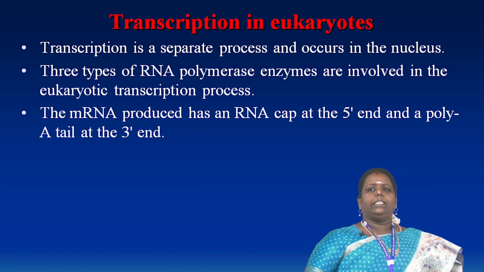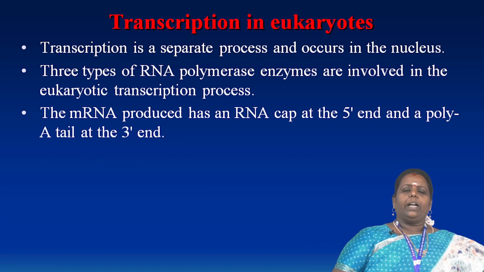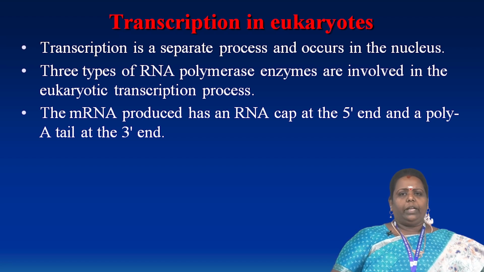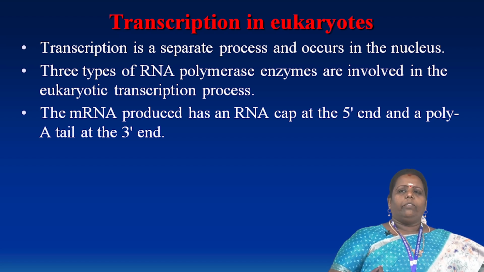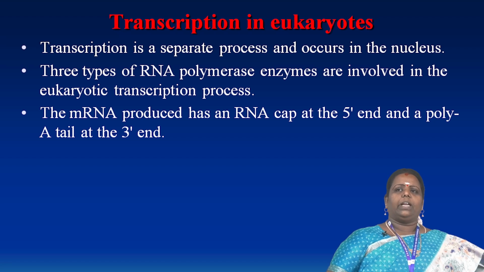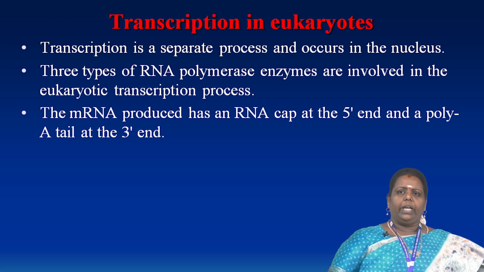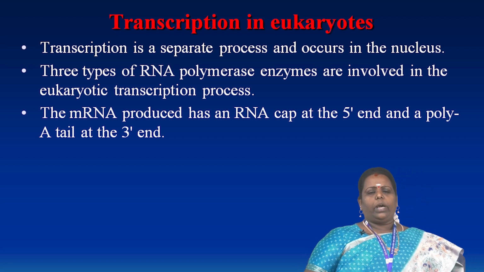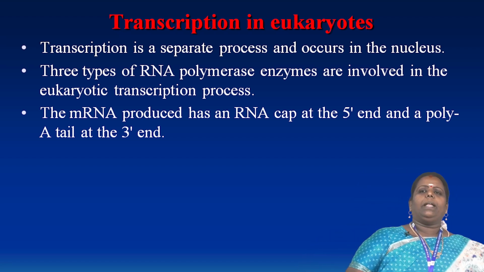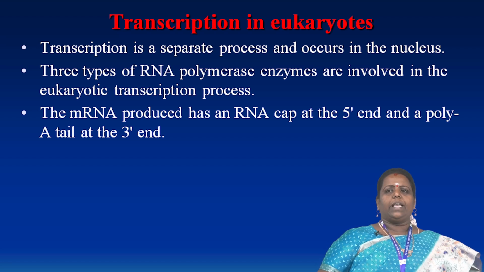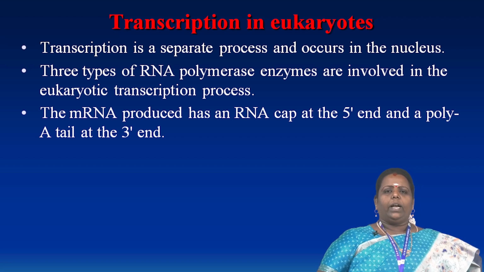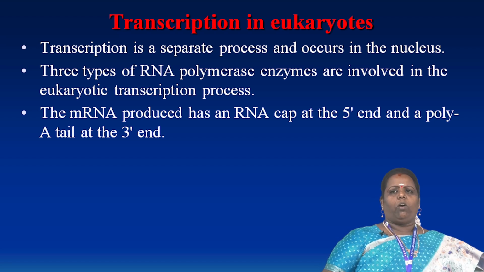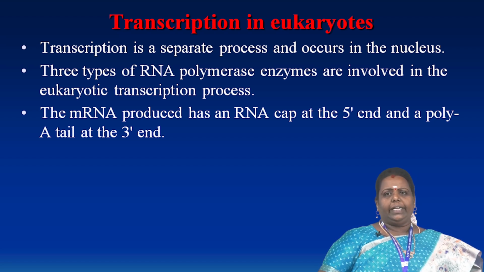In eukaryotes, transcription is a separate process and occurs in the nucleus. Already we have to know about prokaryotic cells: cells without a nucleus are called prokaryotic cells. In eukaryotic cells, transcription occurs in the nucleus. Three types of RNA polymerase enzymes are involved in the eukaryotic transcription process. Normally, mRNA is produced with an RNA cap at the 5' end, and the polyadenyl tail region is formed at the 3' end.